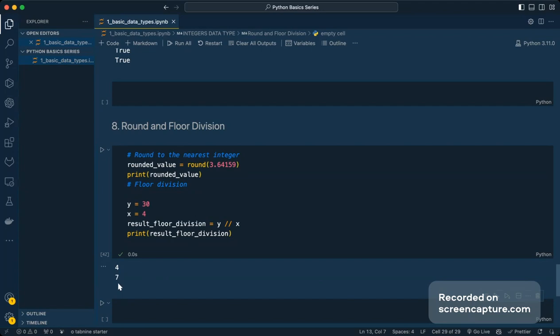So what does this floor division mean? In this particular case, it tried to find the absolute value. 4 sevens are 28. That means 2 is the remainder in this case, and 7 is the value that we got. So it will only give us the absolute value, basically the quotient value. For floor division, we have to use a double slash. It will give us this absolute value.